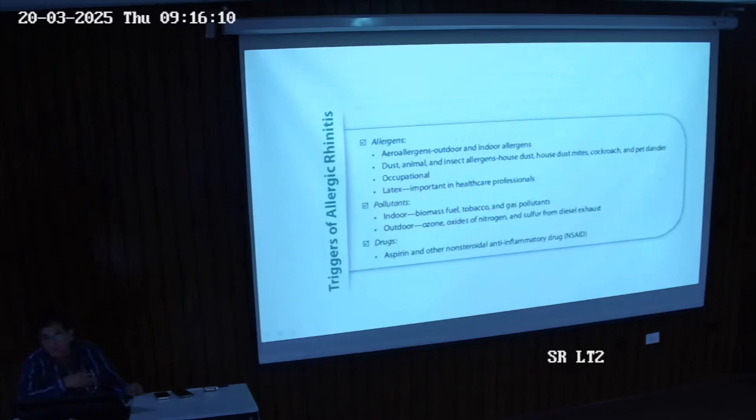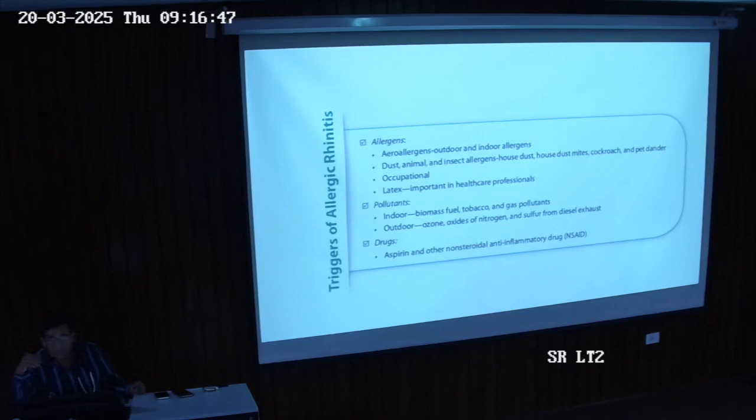What are the triggers? All of us know that there are different types of triggers that any patient with atopy, whether atopic dermatitis, allergic rhinitis, or asthma, can have. These triggers are allergens, pollutants, and drugs. Allergens can be indoor or outdoor. Indoor allergens include house dust mite, danders of pet animals like cats and dogs, insects, and cockroach. Latex too: we medical people use gloves that contain latex, so we can have allergy to latex gloves.